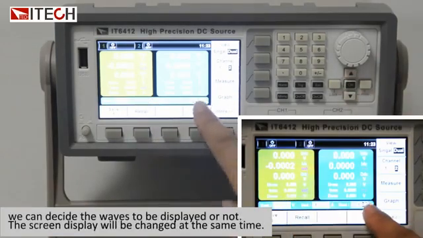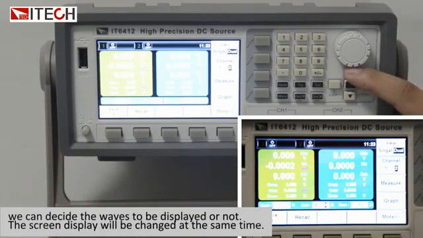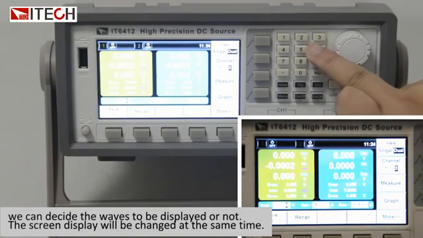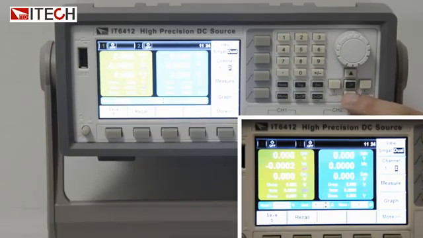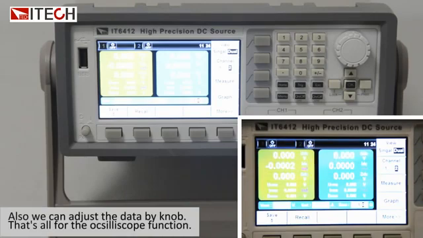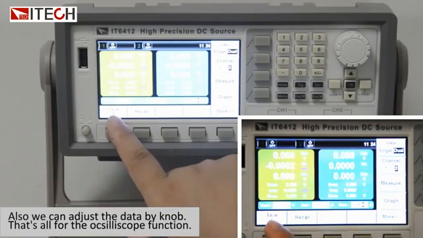We can decide the waves to be displayed or not. The screen display will be changed at the same time. Also, we can adjust the data by knob. That's all for the oscilloscope function.